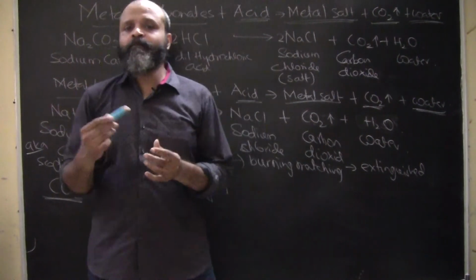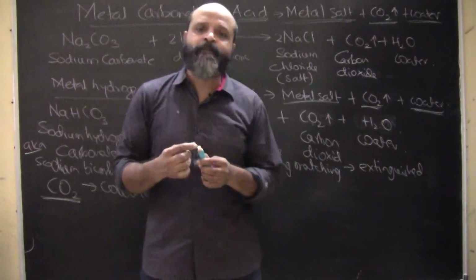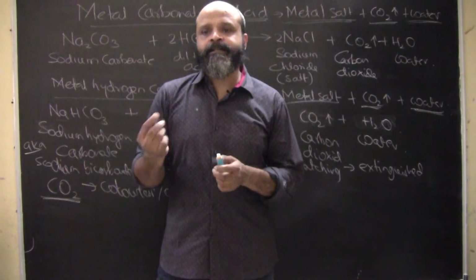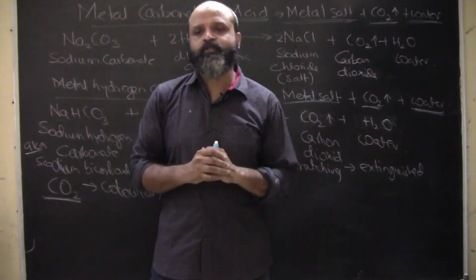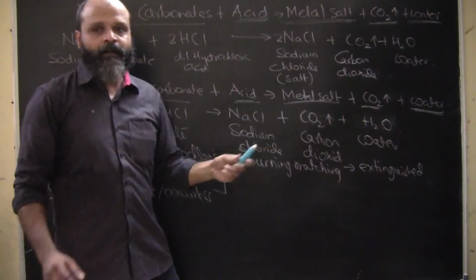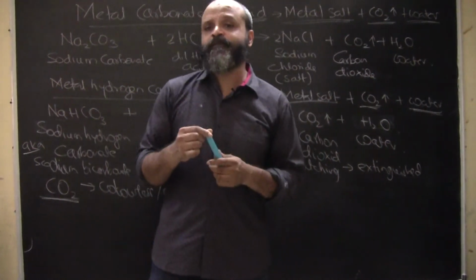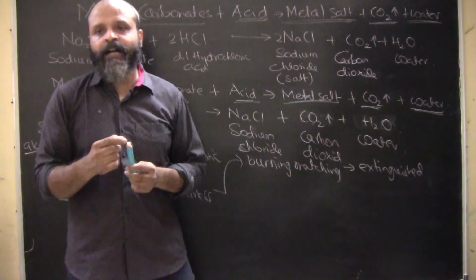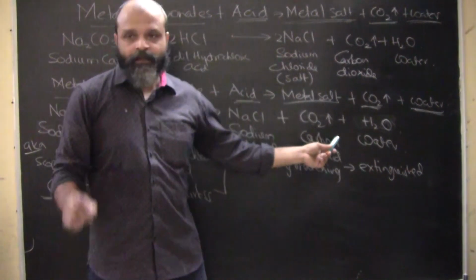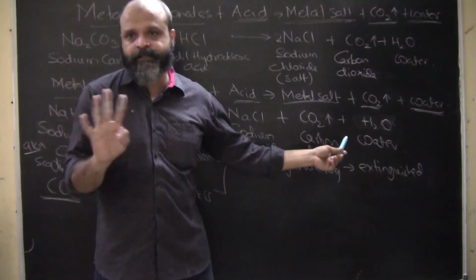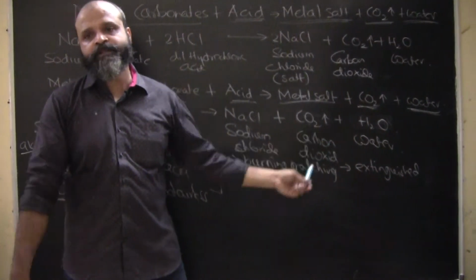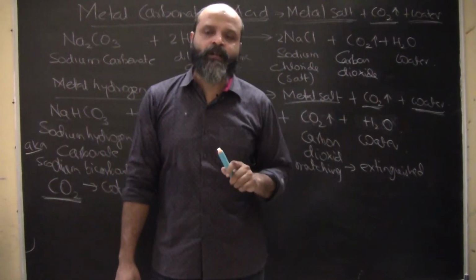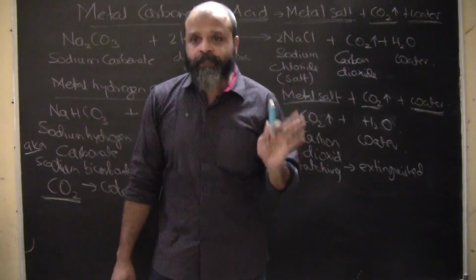When we bring a burning matchstick close to a place where oxygen is getting evolved, it keeps on burning because oxygen supports burning. And when we bring a burning matchstick close to a place where carbon dioxide is getting evolved, it doesn't support burning, so it gets extinguished. So all these colorless and odorless gases can be tested first with a burning matchstick.